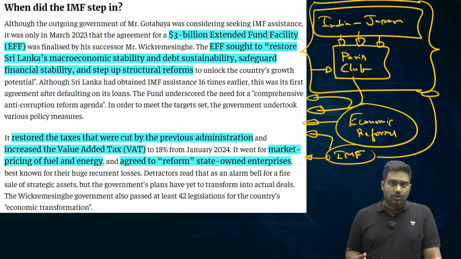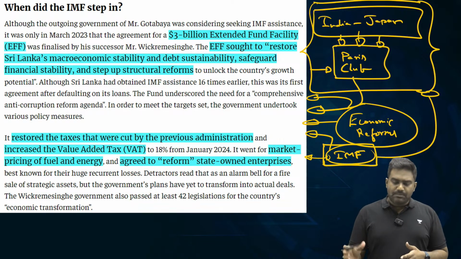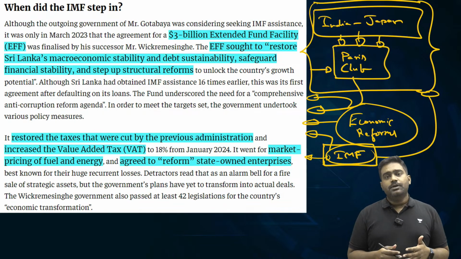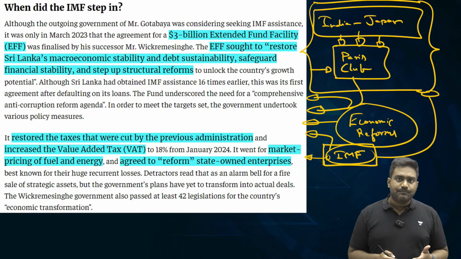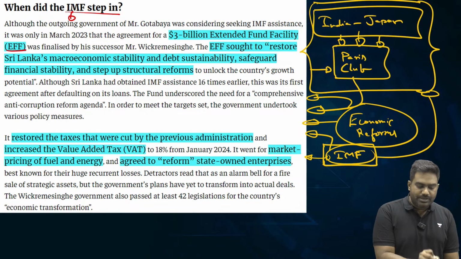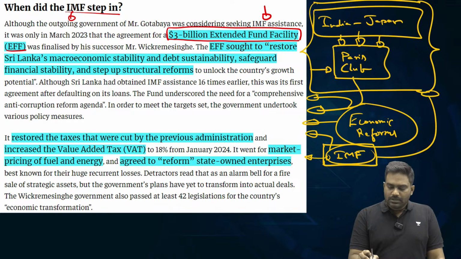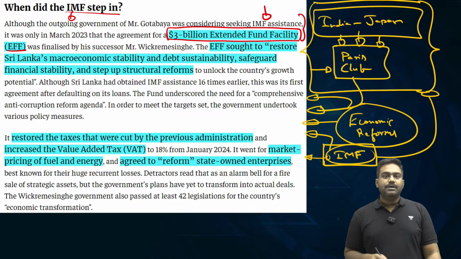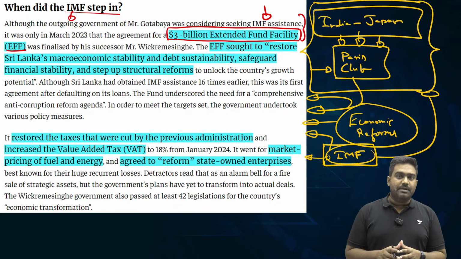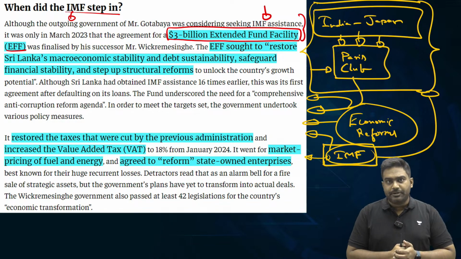You need to initiate those reforms, implement more free market reforms and cut down the cost, increase government revenue, cut down the expenditure, right? So once these reforms are initiated, the IMF will come out with a bailout package and this will help a country going through a crisis. So Sri Lanka also has been working with the IMF over the last 2 years and it has received around $3 billion in support through an extended fund facility. This extended fund facility of the IMF was worked out with help from India, Japan and Paris Club of creditors.